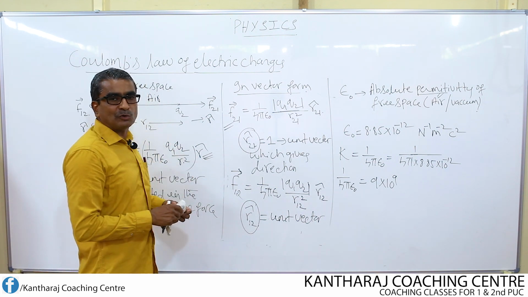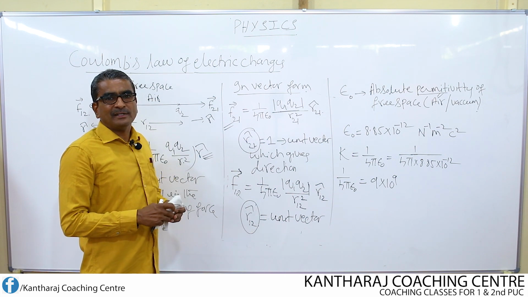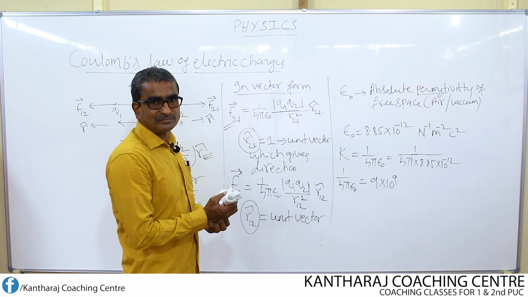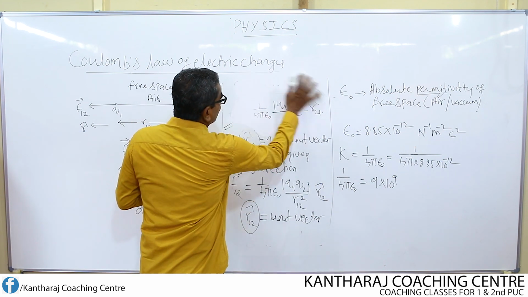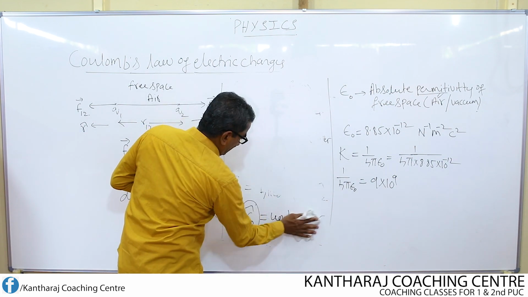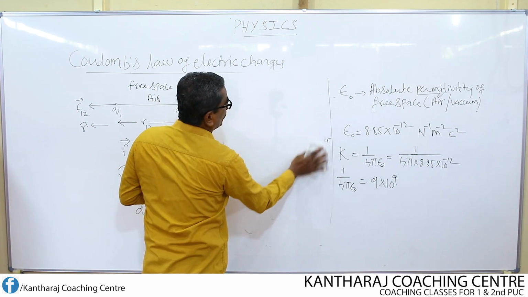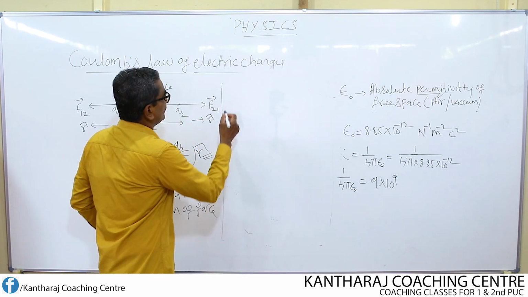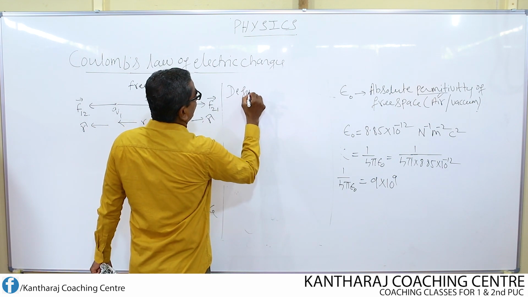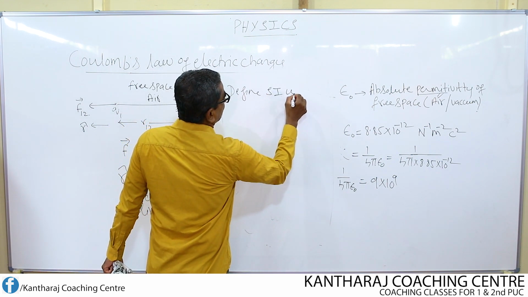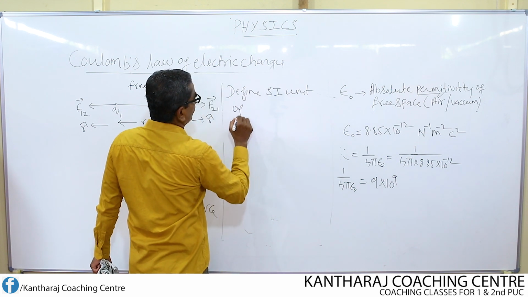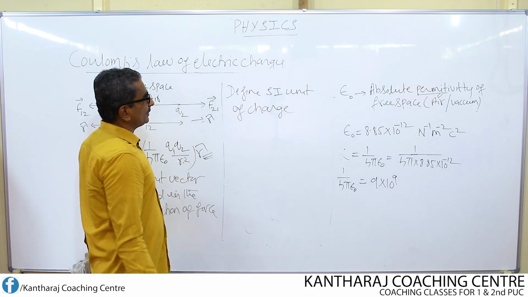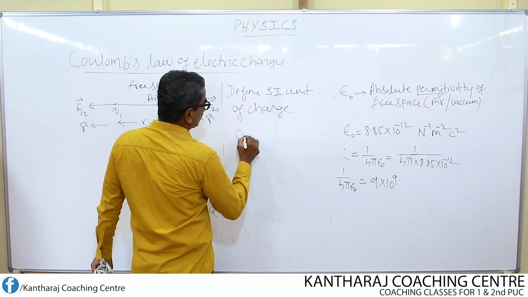Now based on this Coulomb's law, I can define one term. That means I can define the SI unit of charge. The question may be like this: define the SI unit of charge. What is the SI unit of charge?